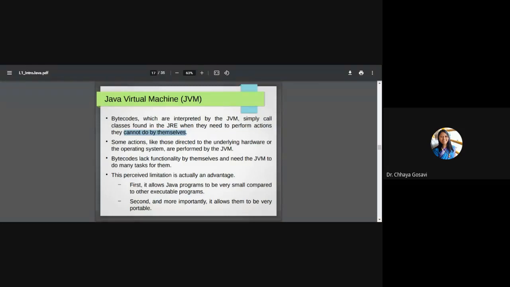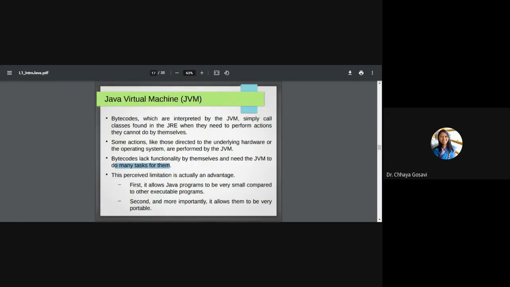Some actions, like those related to the underlying hardware or operating system, are performed by the JVM. So bytecode lacks functionality by itself and needs the JVM to do many tasks for it. The JVM is a very powerful system software which not only translates Java code line by line to the output, but also performs various tasks like getting data from libraries and executing instructions.